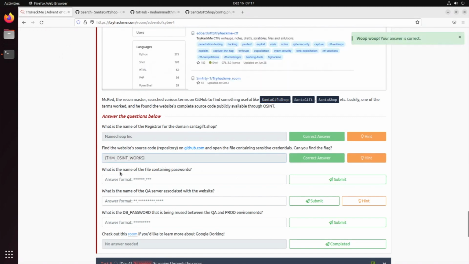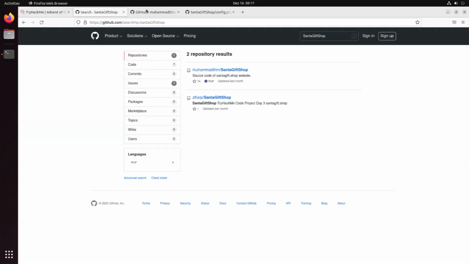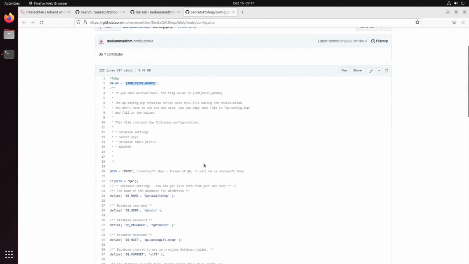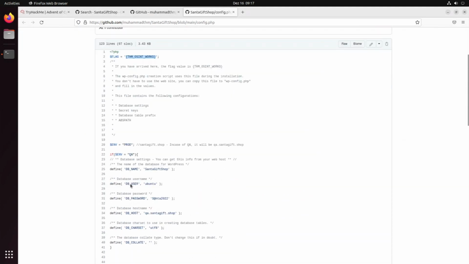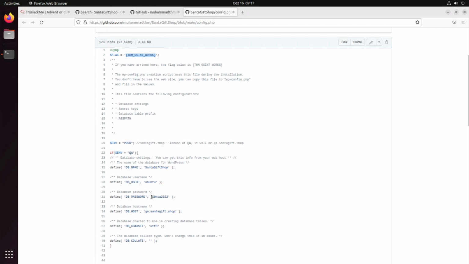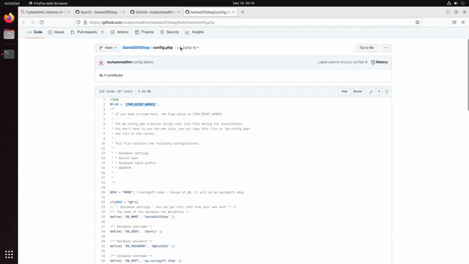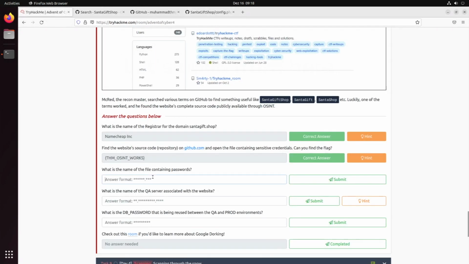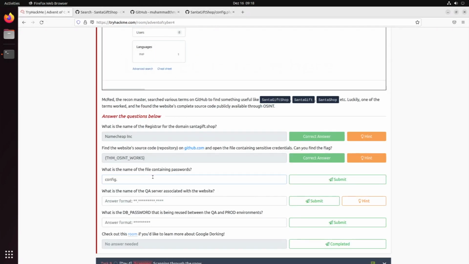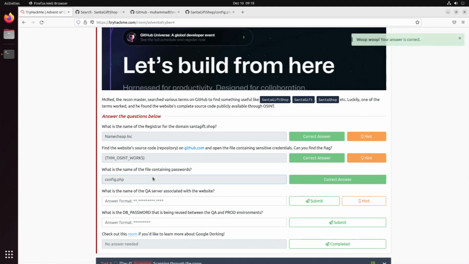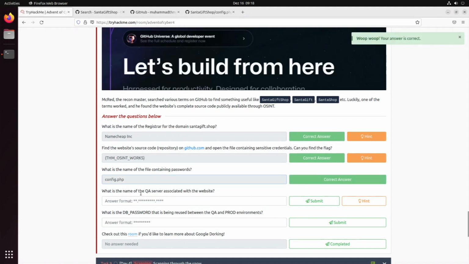Cool. Next, what is the name of the file containing passwords? So now we need a file which contains passwords. We have passwords in this one right here. We have a database, we have a user and a database password. So I guess we have two database passwords here. Anything else? No. So I guess config.php is the file containing the passwords. Let's review that. Perfect. That's also the correct answer. So we are at the correct file.